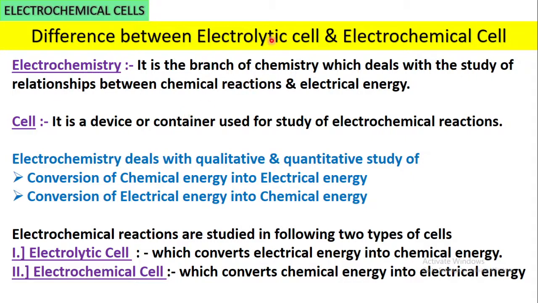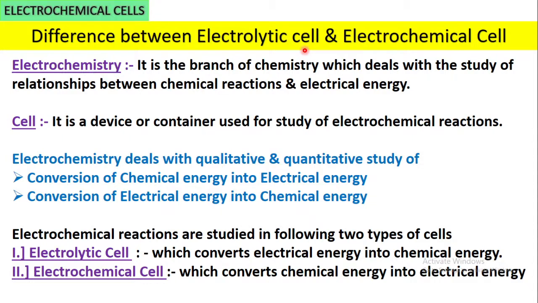Let us discuss each concept in detail. Both the cells are studied under the electrochemistry topic. And what is electrochemistry? Electrochemistry is the branch of chemistry which deals with the study of the relationship between chemical energy and electrical energy. This interconversion between chemical energy and electrical energy is studied under the branch of electrochemistry.